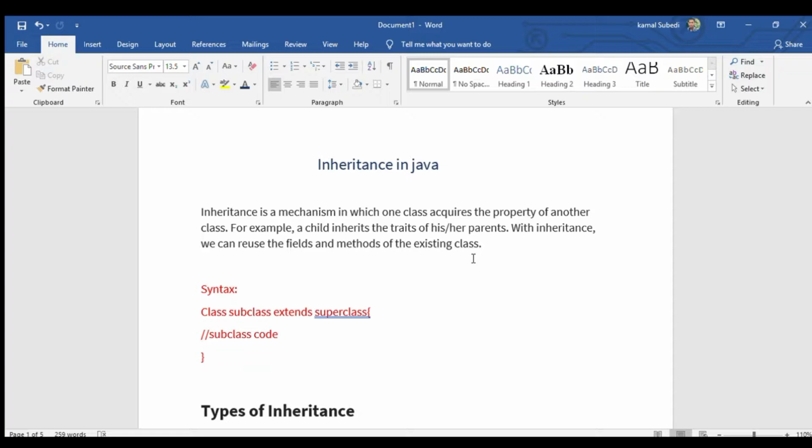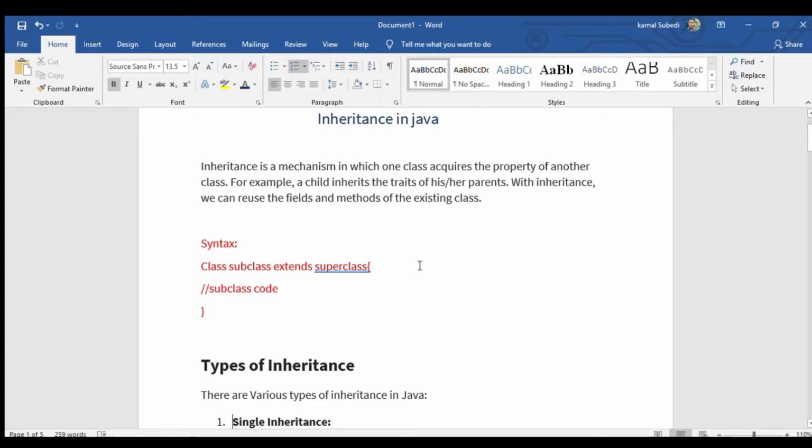Why is inheritance basically used? For code reusability and for runtime polymorphism. If we use inheritance, then we don't need to write the same code again and again that we already wrote in one class. If we use the same data in one class, then we can inherit it in another class also, and we can use the existing data and objects in another class.